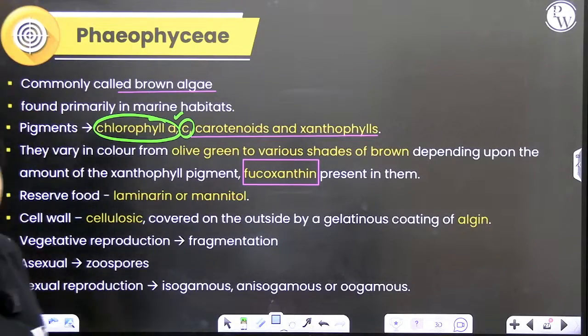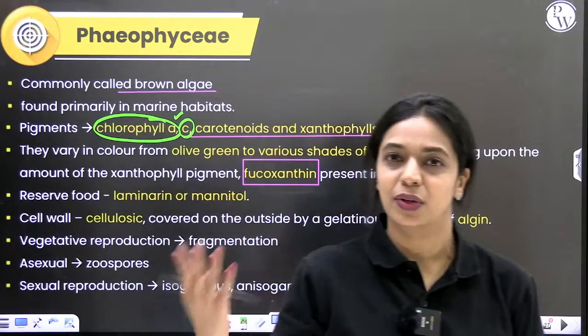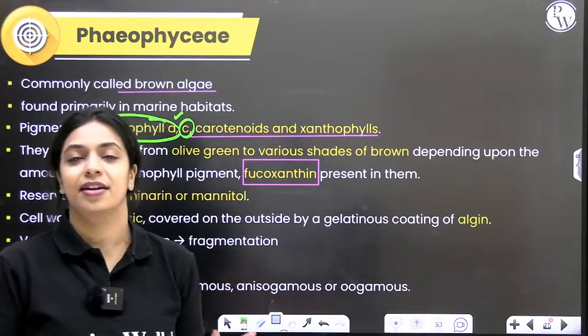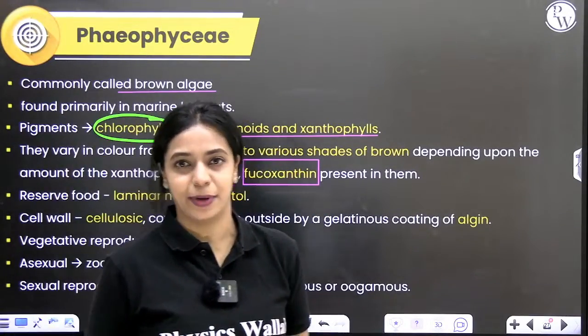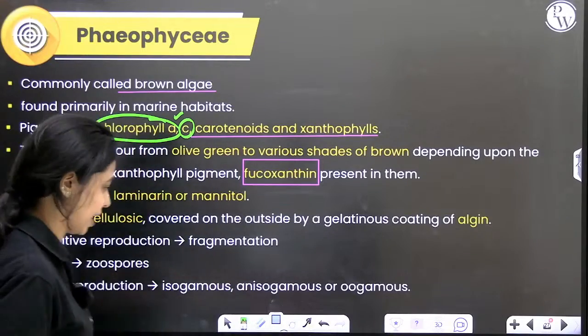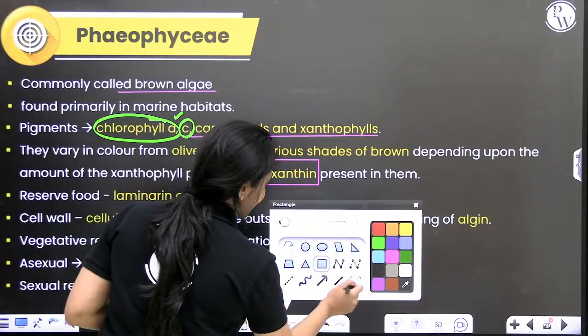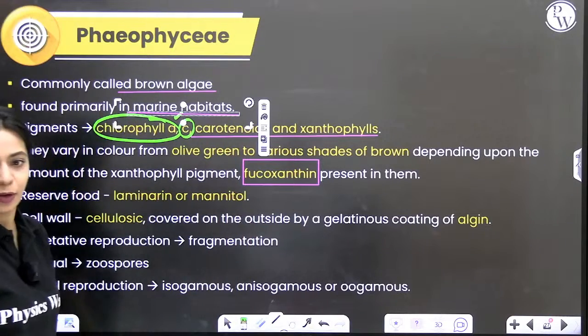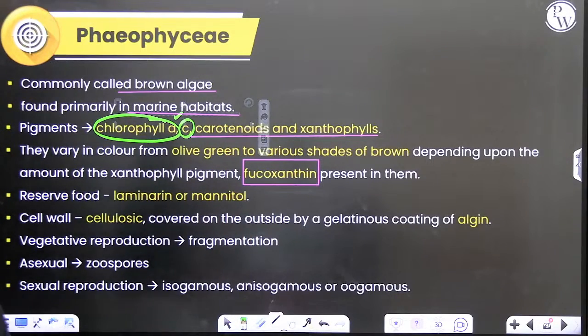Where do you find them? Green algae, I told you, are found in freshwater as well as marine habitats. But brown algae and red algae are mostly found in marine habitats. Very rarely they are found in freshwater habitats. So brown algae, where do we find them? We find them primarily in marine habitats like oceans and seas. Wherever there's salt water, you can find them.